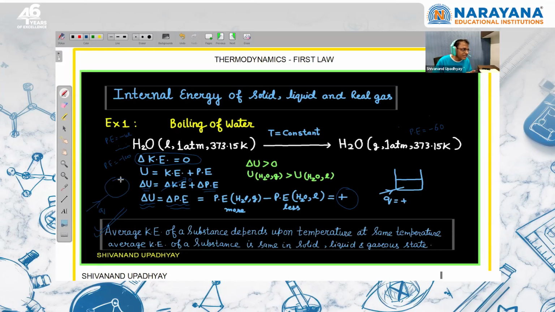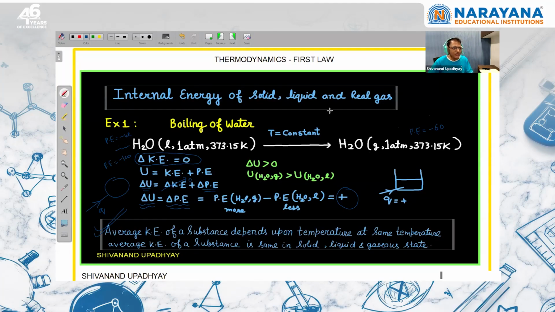So what should happen on giving heat energy to the system? The internal energy of the system should increase. Here the internal energy is increasing, and this is due to an increase in potential energy. There is no change in kinetic energy. So these are the very important points they can ask.